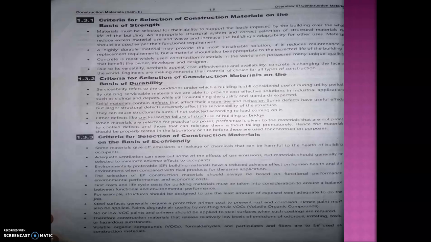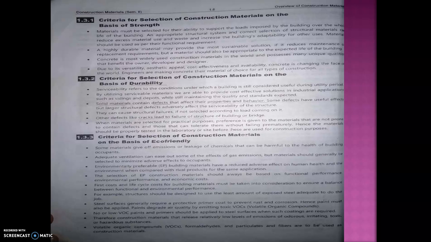So before implementation we will get the idea whether this material can be utilized, whether it is usable, or whether it cannot affect the other properties. So that kind of pre-test should be carried out. Okay, then selection criteria on the basis of construction material, like eco-friendly.